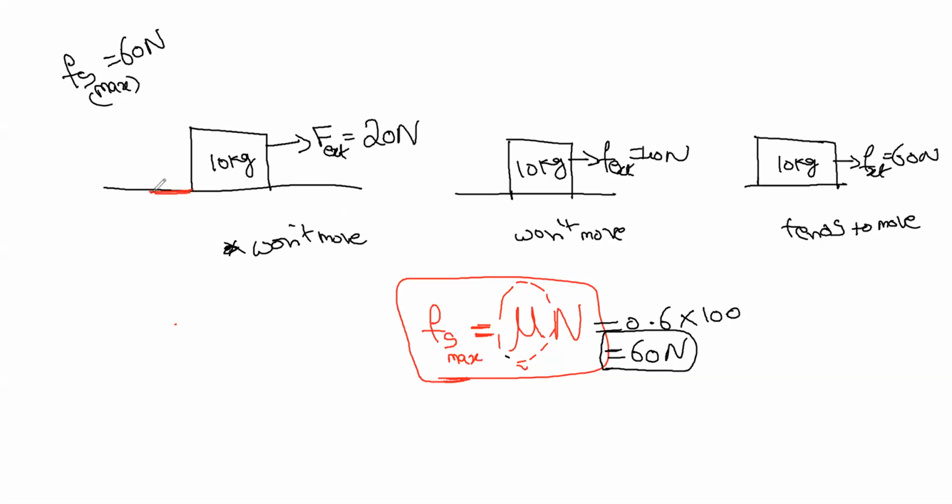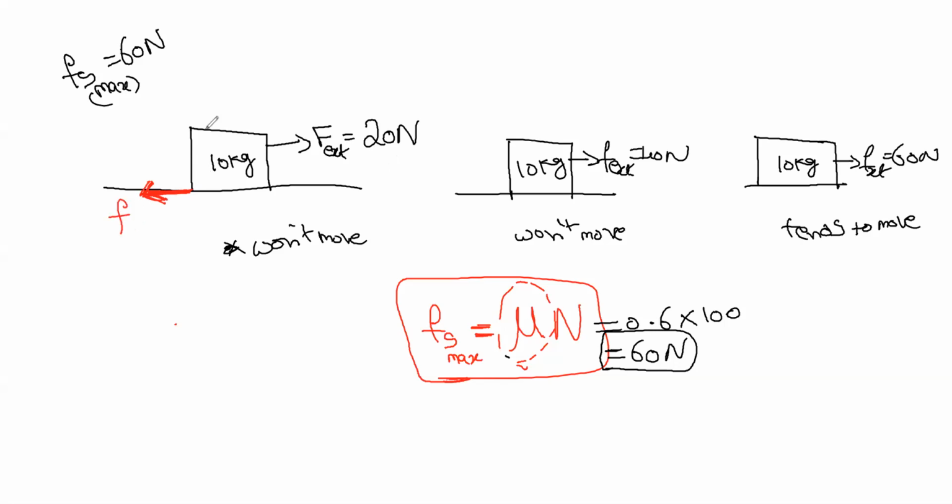Remember, the frictional force acts only at the surface. I am drawing it opposite to the external force, because the frictional force always acts opposite to the motion or opposite to the net external force. The external force is on the right side, that's why the frictional force is on the left side, backwards.